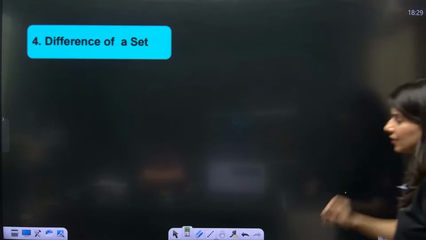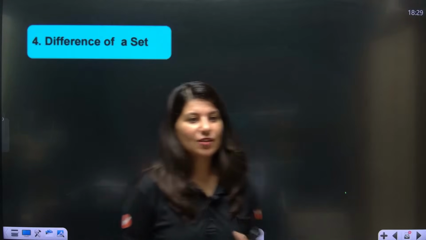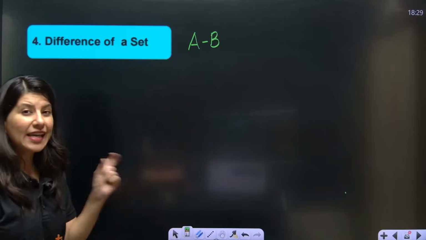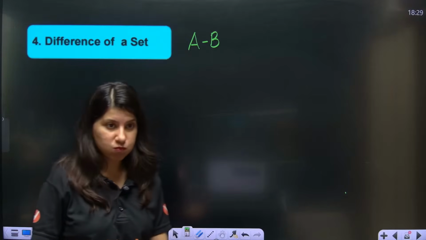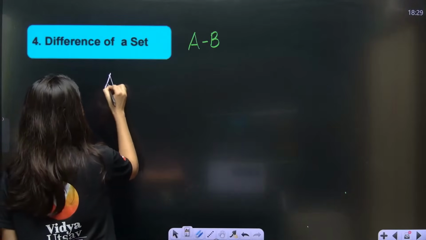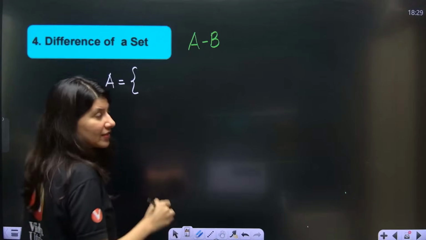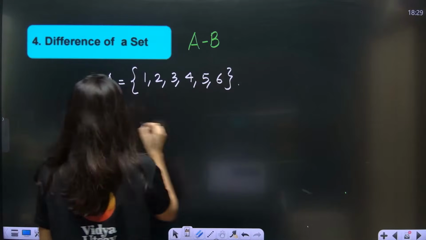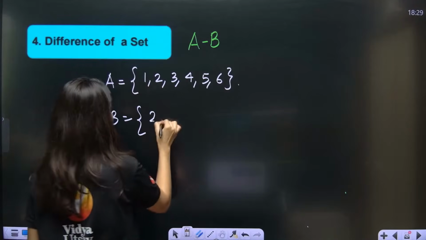Now, difference of a set. Quickly, let's talk about it. Difference of a set means A minus B. Obviously, A minus B is different from B minus A. Please note that. Suppose set A is 1, 2, 3, 4, 5, 6. Suppose set B is 2, 4, 6, 8.